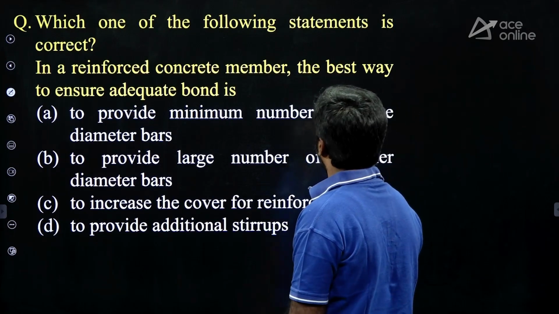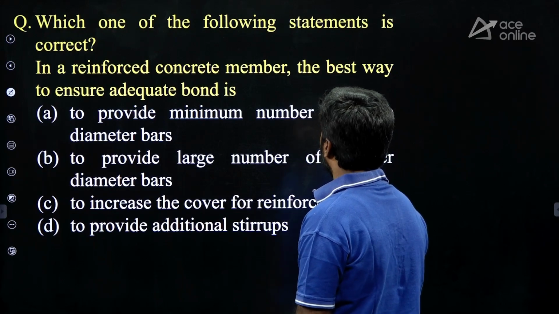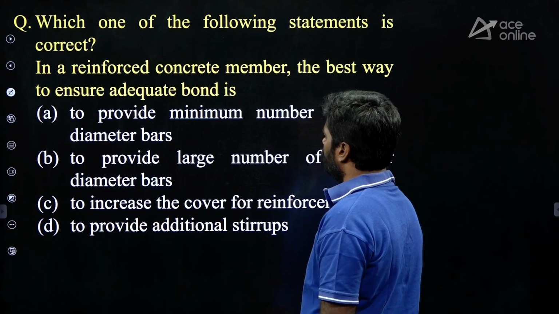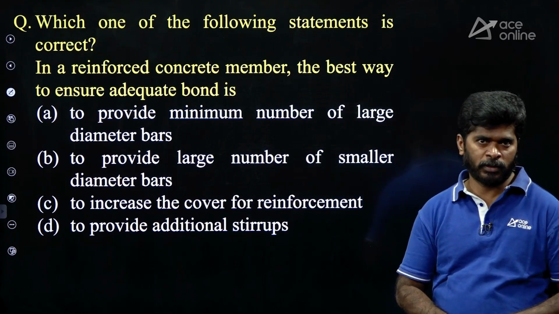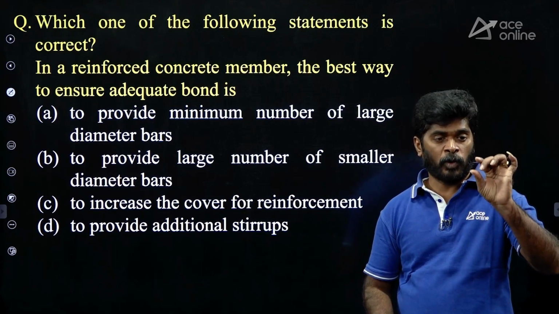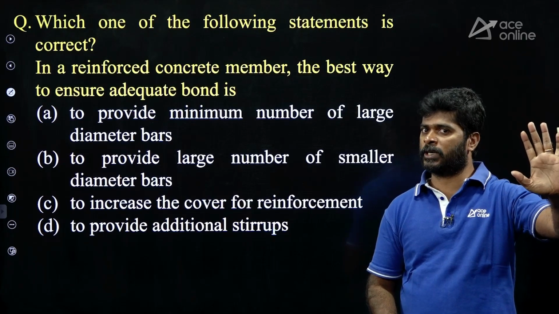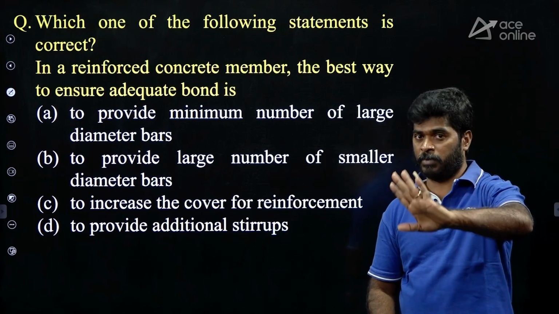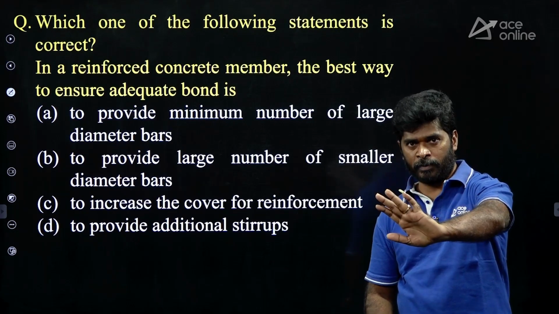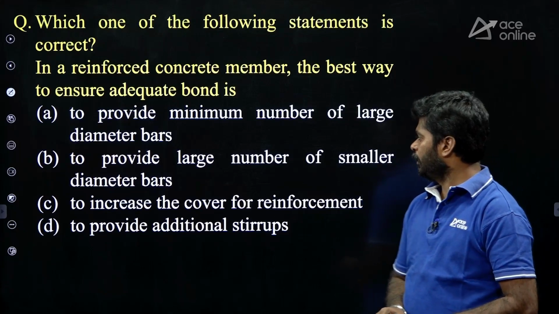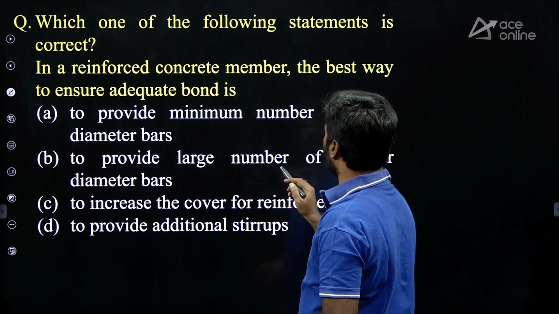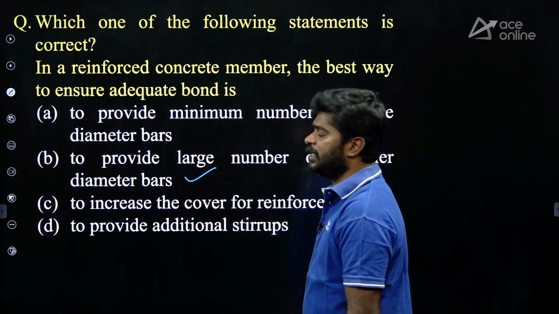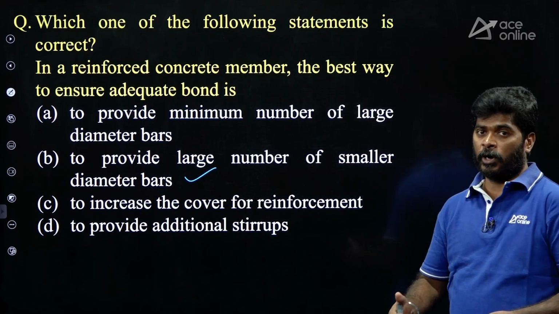Which one of the following statements is correct? In a reinforced concrete member, the best way to ensure adequate bond is, if the section is not safe in bond, the best option is selecting a smaller diameter. Without changing total steel, select a smaller diameter than the design diameter such that you will get more in number. Use smaller diameter, more in number, without changing total steel. Option A, to provide minimum number of large diameter? No. To provide large number of smaller diameter? Yes. It is the best way to ensure adequate bond.